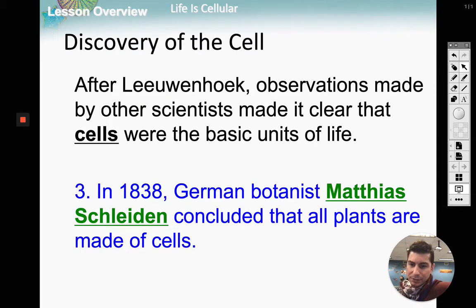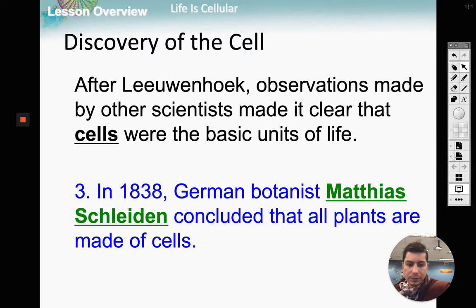After this, a little further into the 1800s, there was a German botanist. His name was Matthias Schleiden. He said that all plants are made of cells. So, once again, we have Hooke. He said, hey, look, I found cells. Cool. Then we had Leeuwenhoek, who said, hey, guess what? Bacteria is made of cells. Now we had Schleiden that said, oh, I got one better for you.